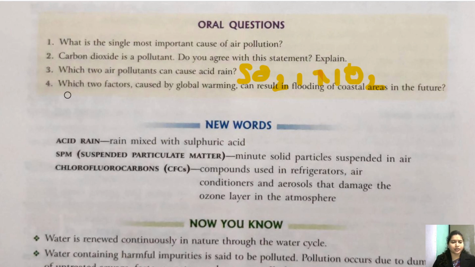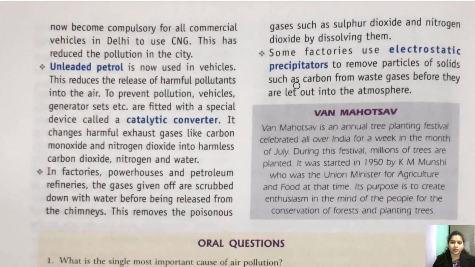Question number 4. Which two factors caused by global warming can result in flooding of coastal areas in the future? First is tidal waves and second is cyclone. The strong wind can cause tidal waves, and cyclone causes flood in the coastal areas. Okay,